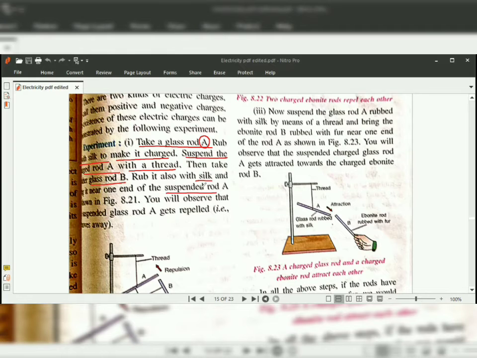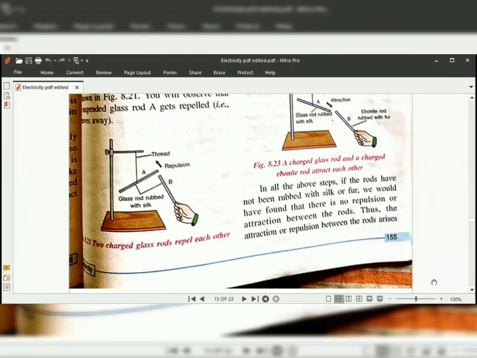Here we have taken the same objects, glass rod and silk, but we have rubbed them separately and we have got two charged glass rods. So when we bring these two glass rods together, what will you observe? These two glass rods will repel each other. It means both the glass rods have acquired the same charge.